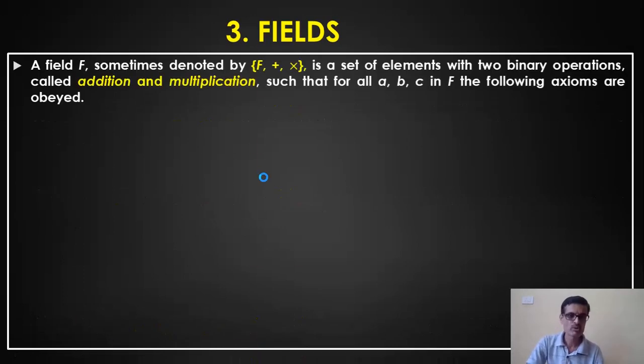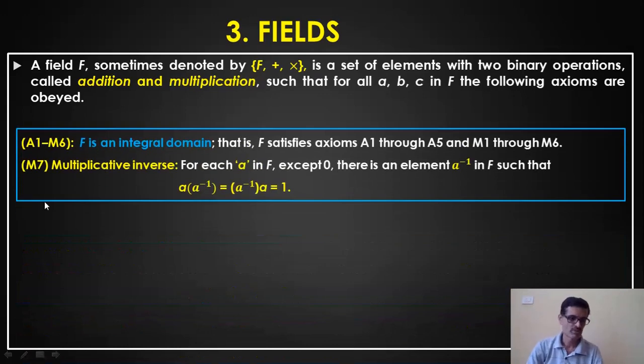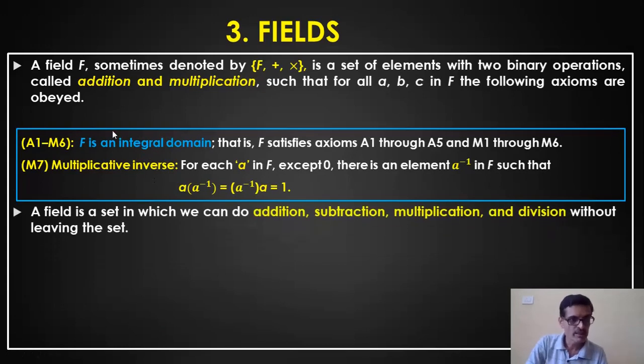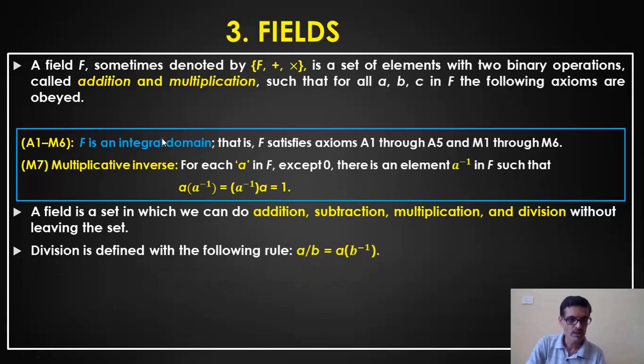I'll tell you, but before that, how do you represent it? We represent the field by using this notation again, F, plus and multiplication. We are performing these two operations on a set of elements, and we have to satisfy the axioms. What are those axioms? A1 to A5, M1 to M6. That is, F should be in the integral domain first of all. All the previous axioms have to be satisfied, and one additional property it has to satisfy is that there should be a multiplicative inverse. If there exists a multiplicative inverse, then we call this a field.